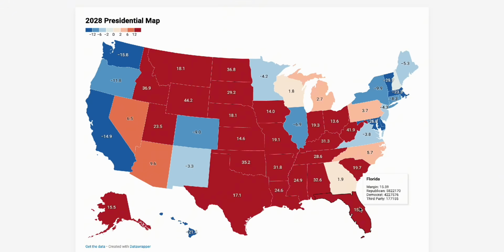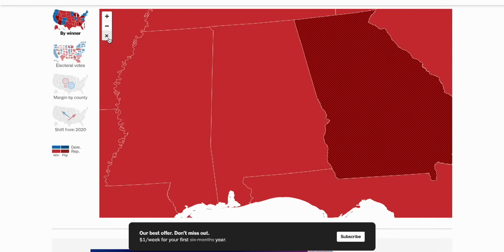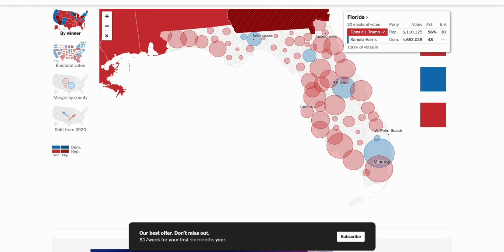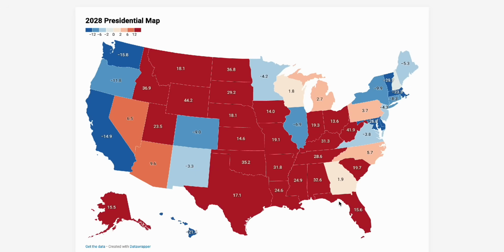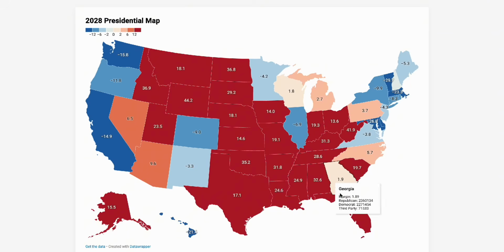And what's really interesting is if you look at Florida, Vance actually doesn't even do as well here as Trump did. Trump got 6.1 million here. Vance actually gets like 5.8. But the problem is Newsom drops like 400,000 from Harris.